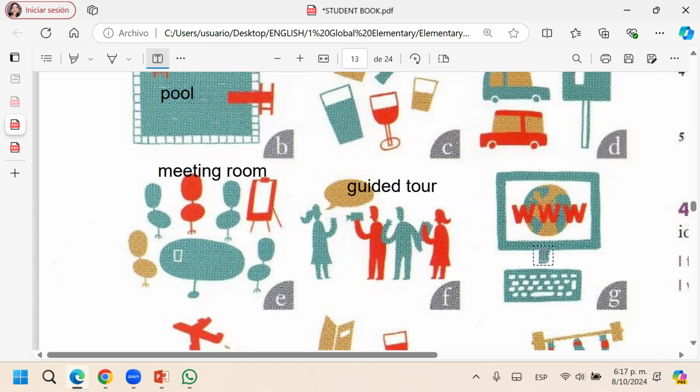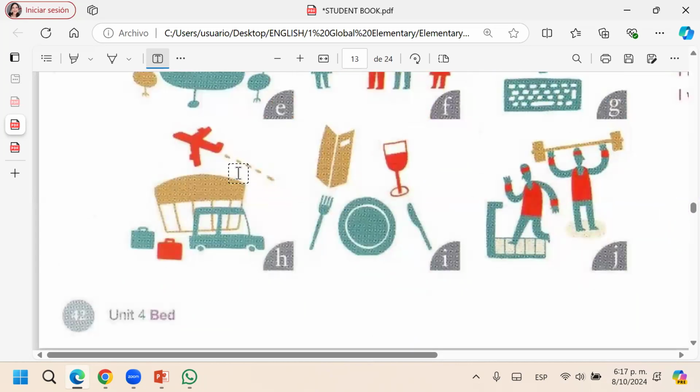Then this, Wi-Fi. Internet. Then this, transport. When you stay at the hotel, the hotel takes you to the airport or back, or from the airport to the hotel. Like you get to the airport and you have to go to the hotel.